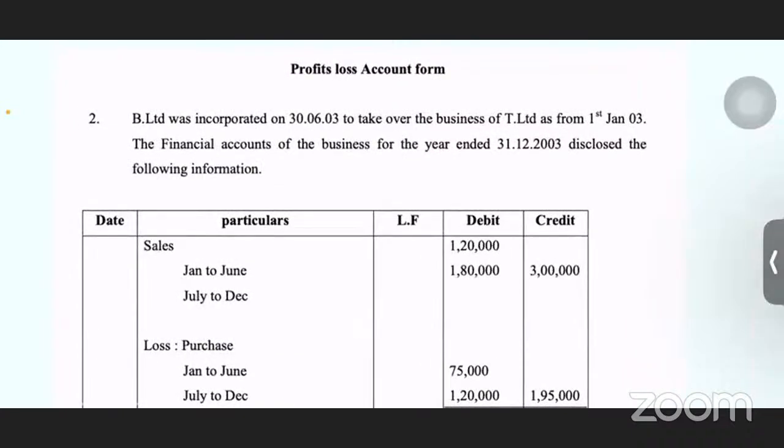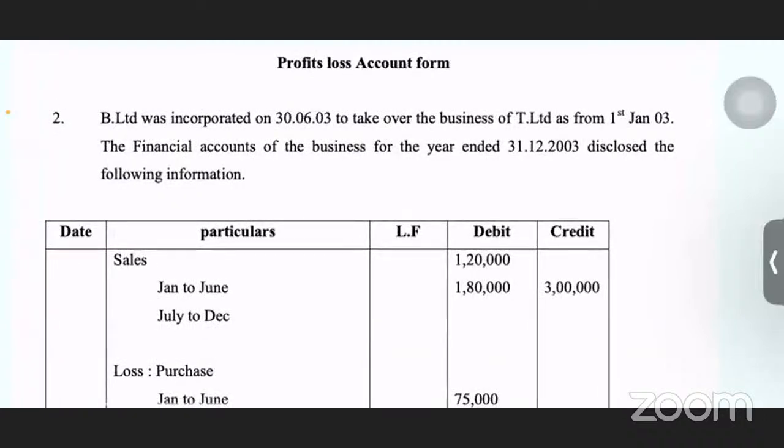See the date of incorporation. Can anyone tell me what the date of incorporation is in this problem? You can see in the very first line, guys. What is the date of incorporation? June 30. 30th of June is nothing but the date of incorporation. B Limited was incorporated on 30th June 2003 to take over the business. On that day only, they are converting from a sole trader to a company.